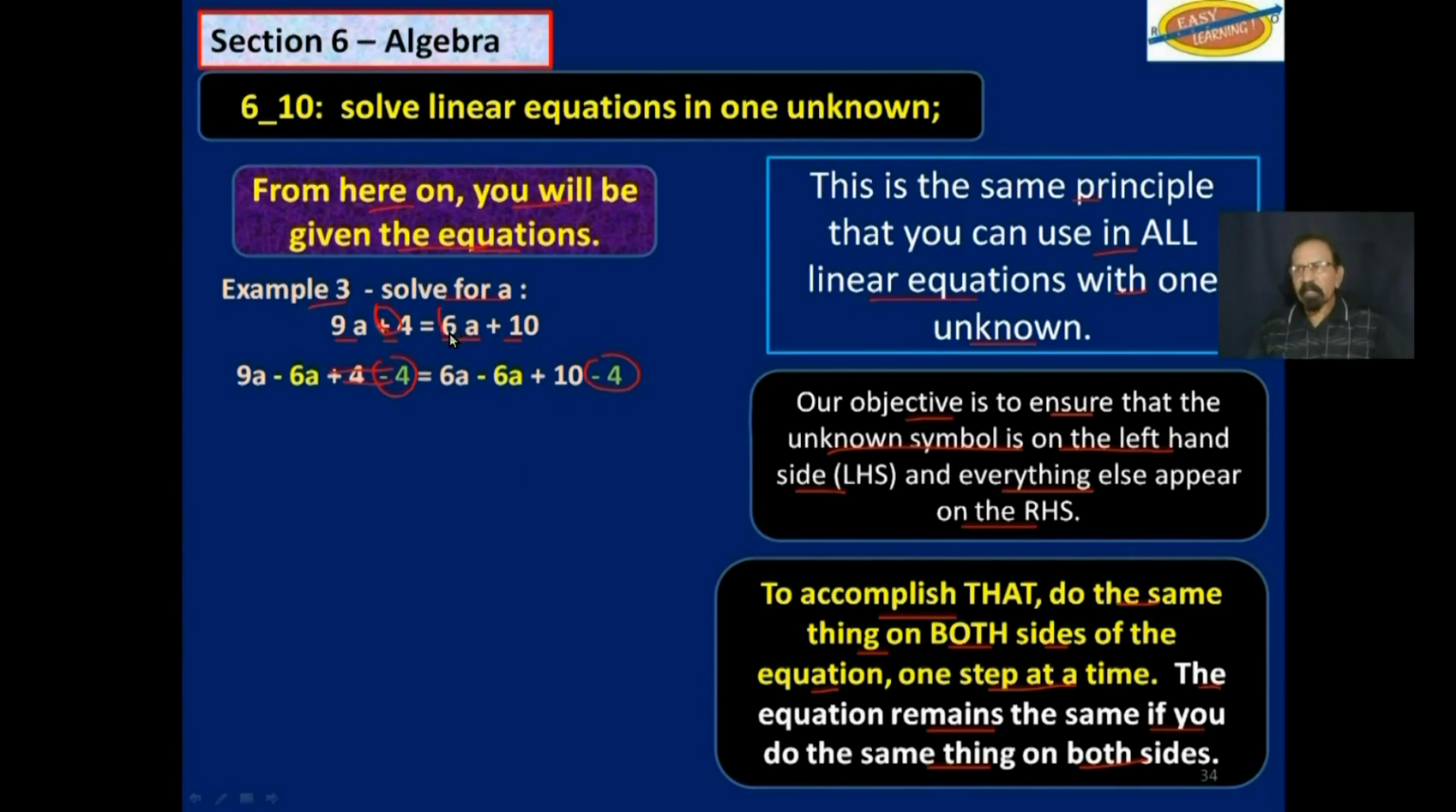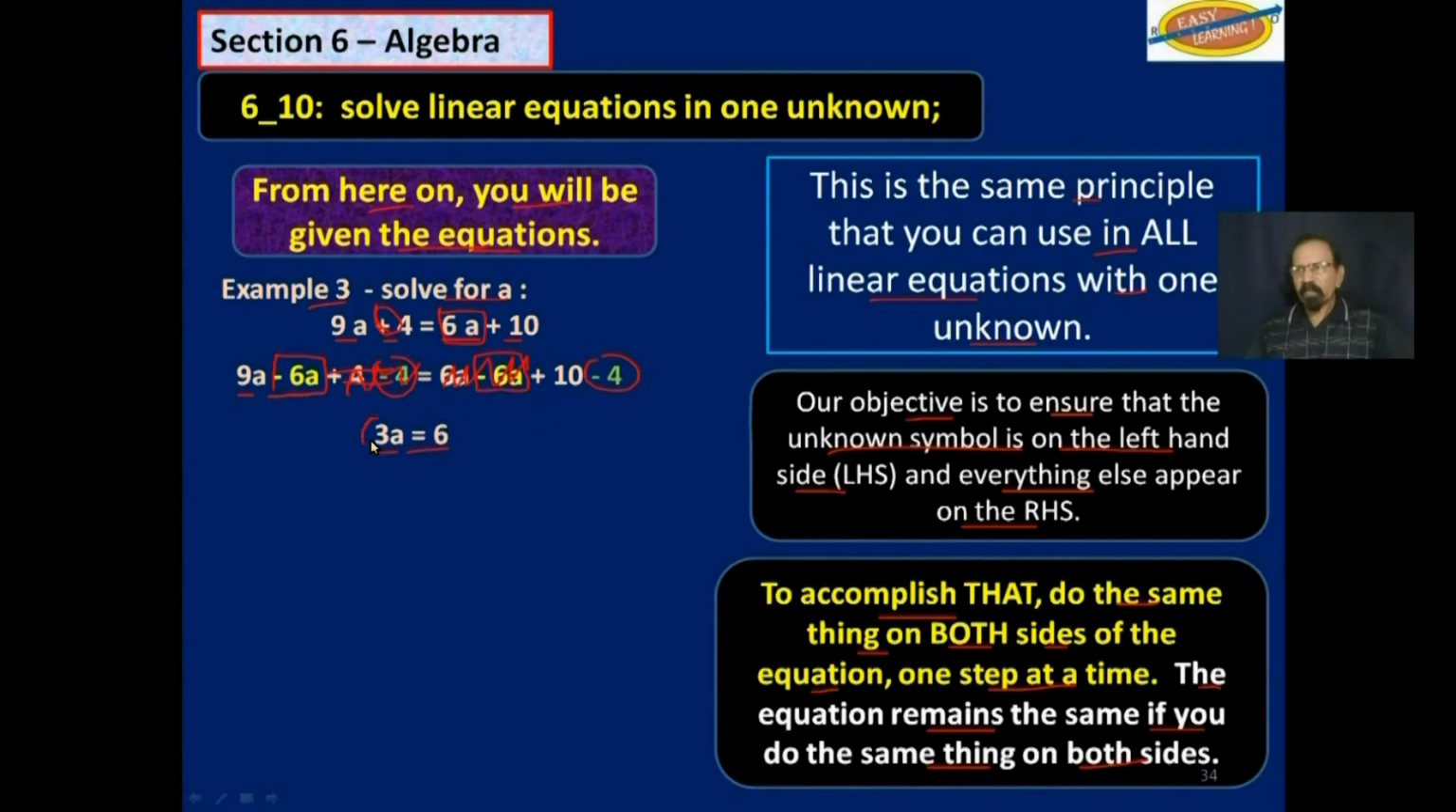We do the same thing for the 6a. There is a 6a over this side. We want to remove that 6a and carry it to the next side. So to remove it from the right-hand side, we will subtract 6a. And of course, on the other side, we will also subtract 6a. So you have 9a minus 6a is 3a. That works out to 0. This works out to 0. 10 minus 4 is 6.